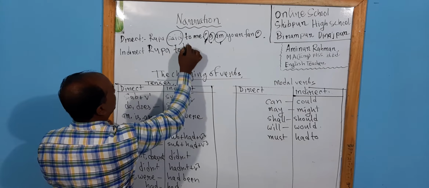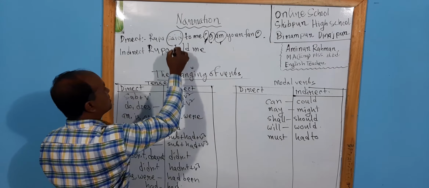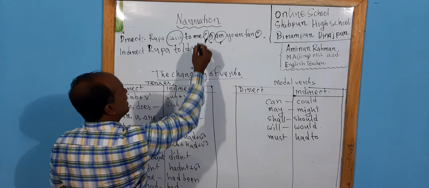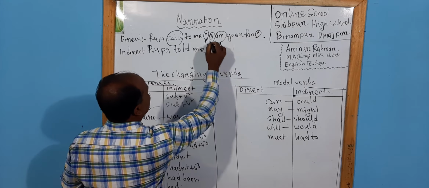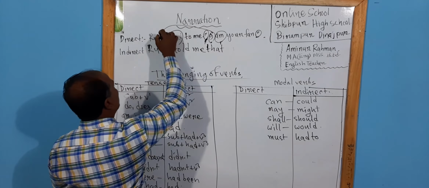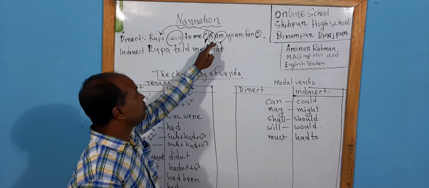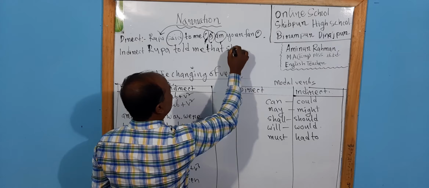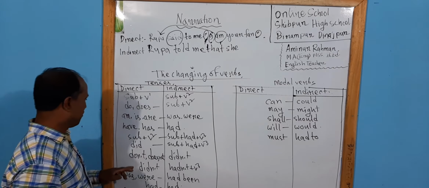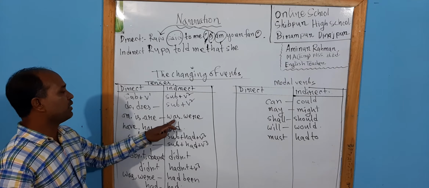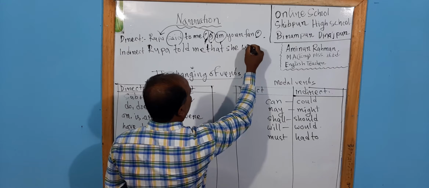Rupa told me. If the sentence is an assertive sentence, the said will be changed into told, and instead of inverted comma we have to use here that. Now I will indicate Rupa. So Rupa is the female person. Instead of Rupa there will be she, and we have got am. If we get am, please look at this, there will be was, were. So after she we will use here was.